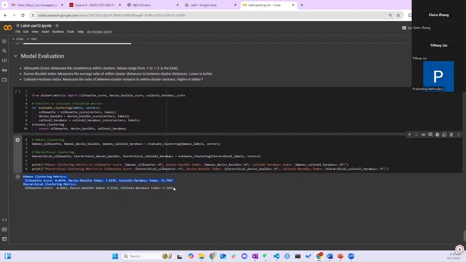We can see here that k-means outperforms hierarchy clustering in most of the metrics, and having a high silhouette score is pretty important in terms of having distinct clusters. So in the end we decided to go with k-means clustering. And next, Raj is going to explain how we built up the pipeline for this project.